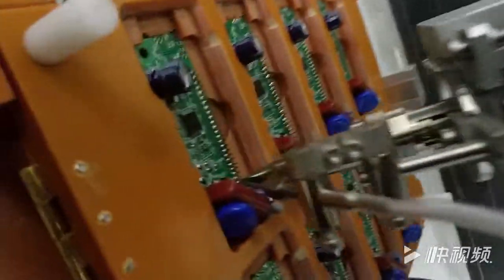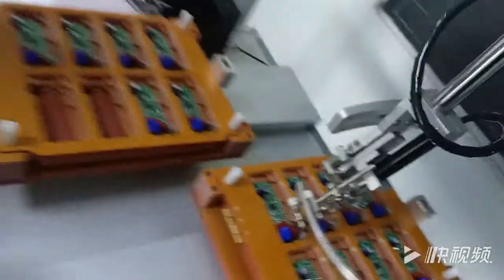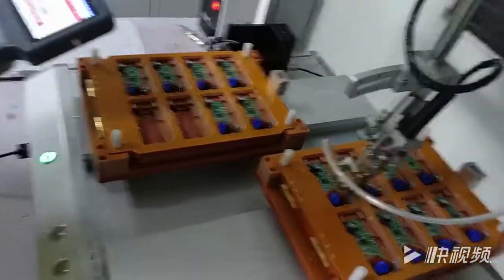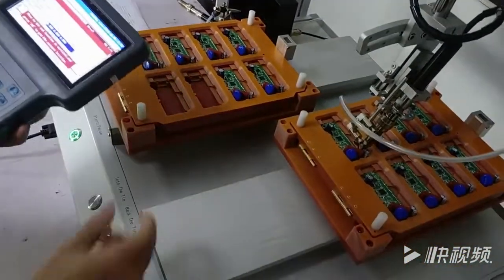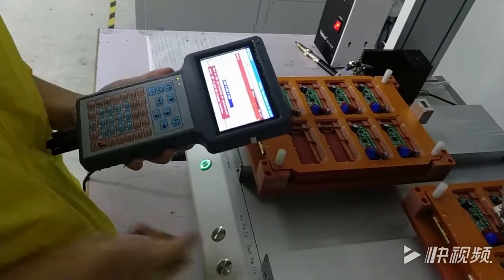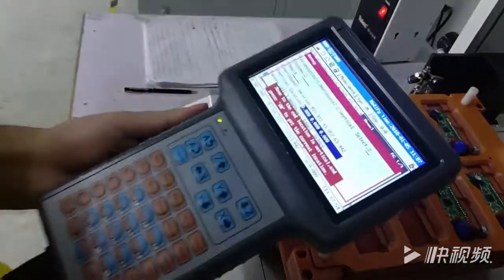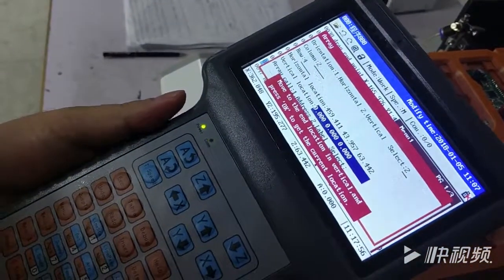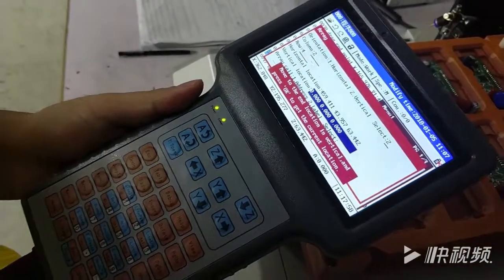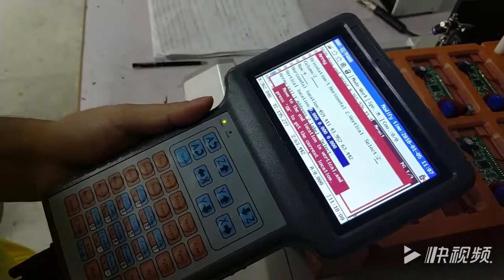Like this. Please note, all soldering holes must touch the soldering pad and be in the middle of the soldering pad. Then press enter to confirm the final vertical location.